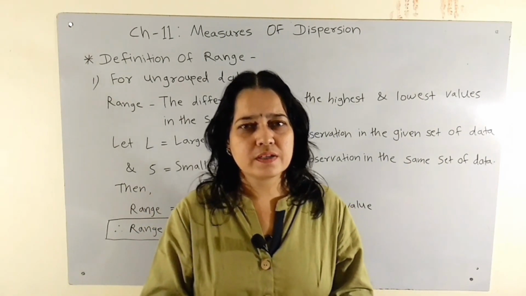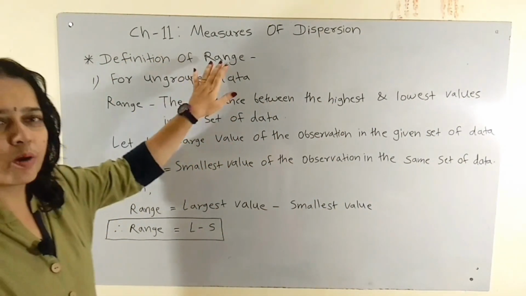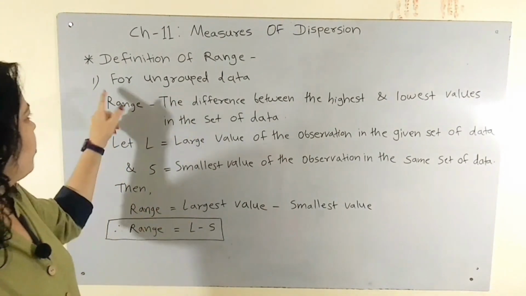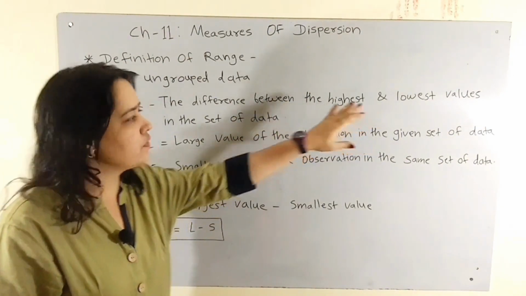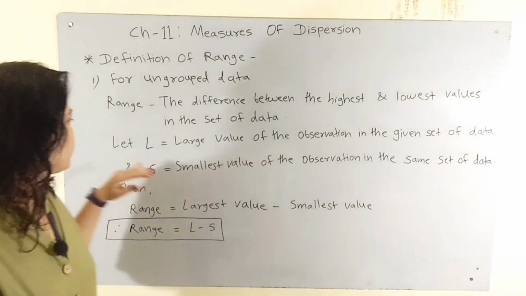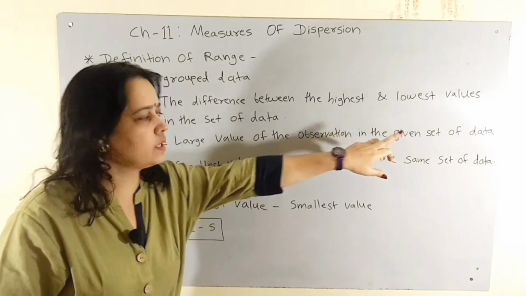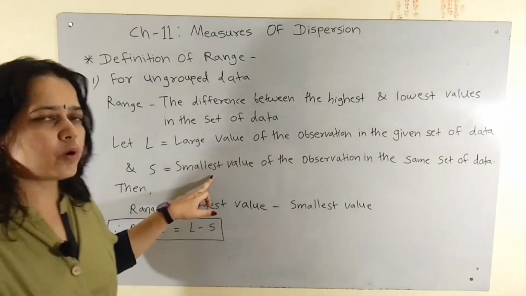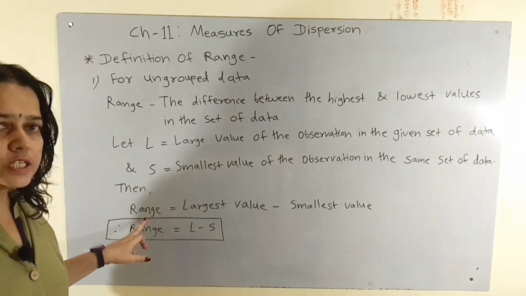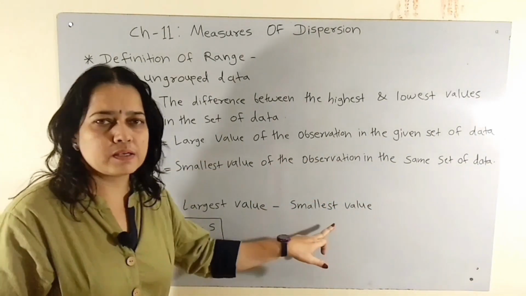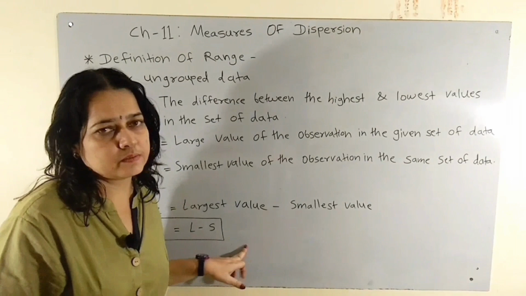Today I am going to start a new chapter, Measures of Dispersion. So let's take a look at the definition of range. What is meant by range? For ungrouped data, range means the difference between the highest and lowest values in the set of data. Let L be the largest value of the observation in the given set of data and S the smallest value of the observation in the same set of data. Then range is equal to largest value minus smallest value. Therefore, range is equal to L minus S.